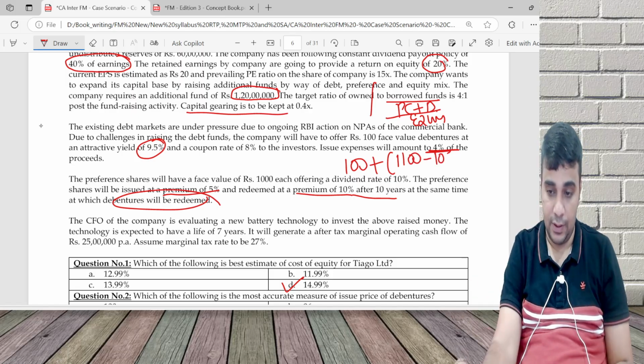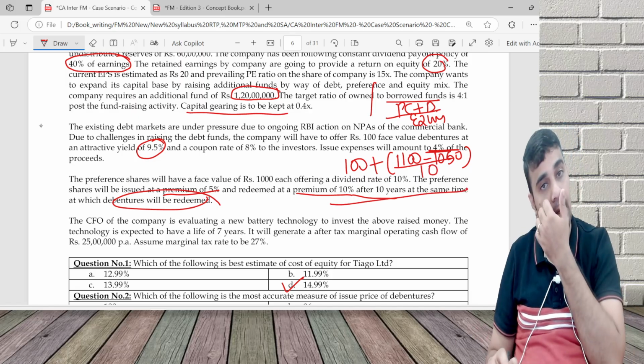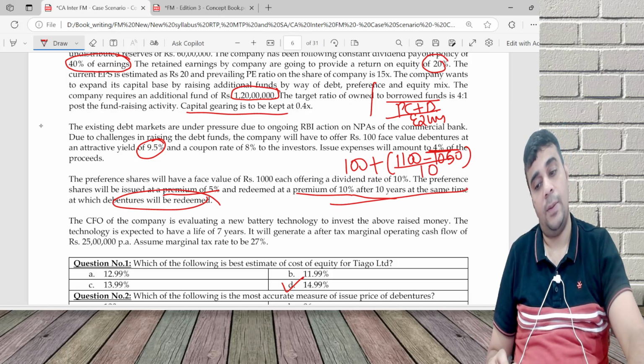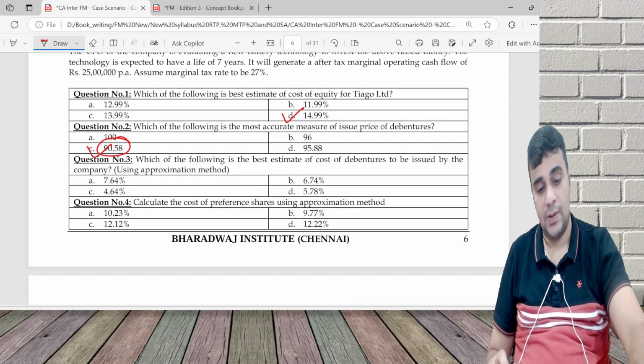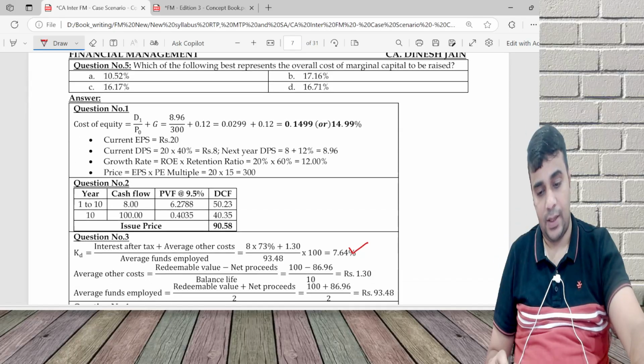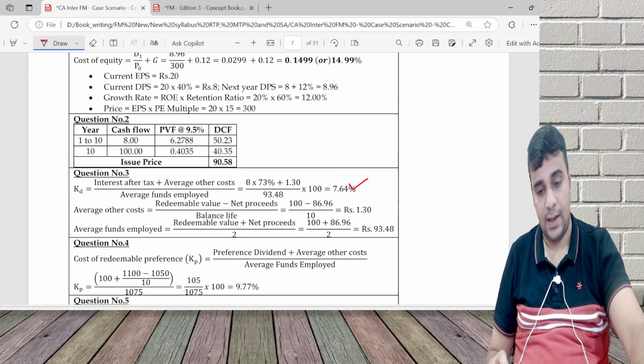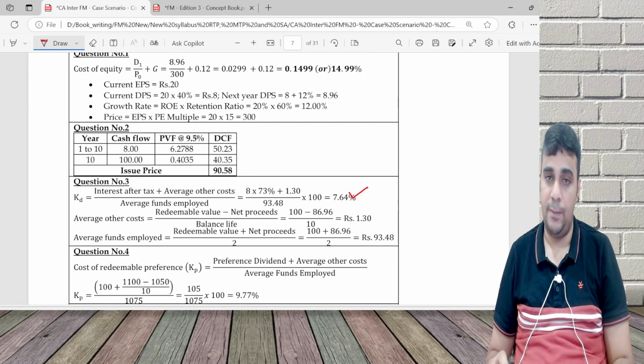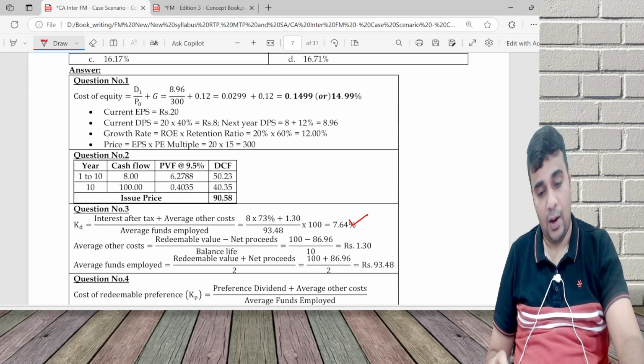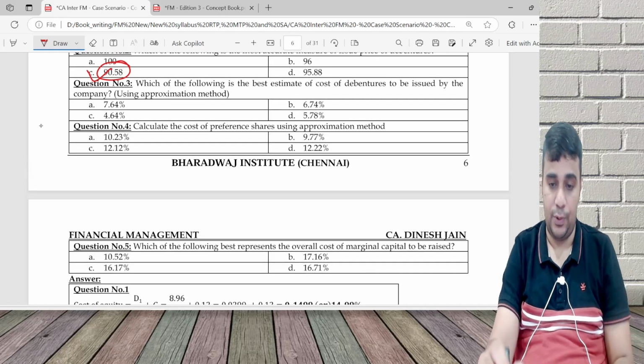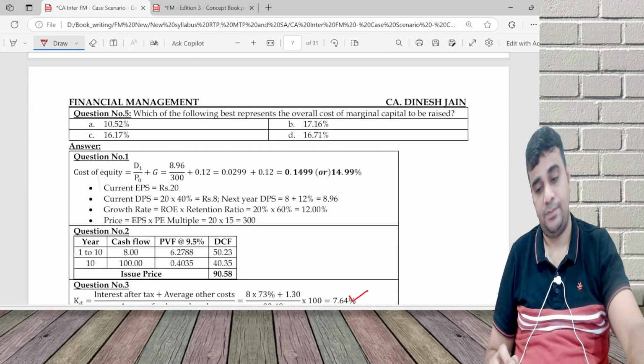So redeemable value minus net proceeds divided by 10 years, whole divided by 1100 plus 1050 by 2. You get an answer of 9.77. Now I will explain that shortcut approach here.